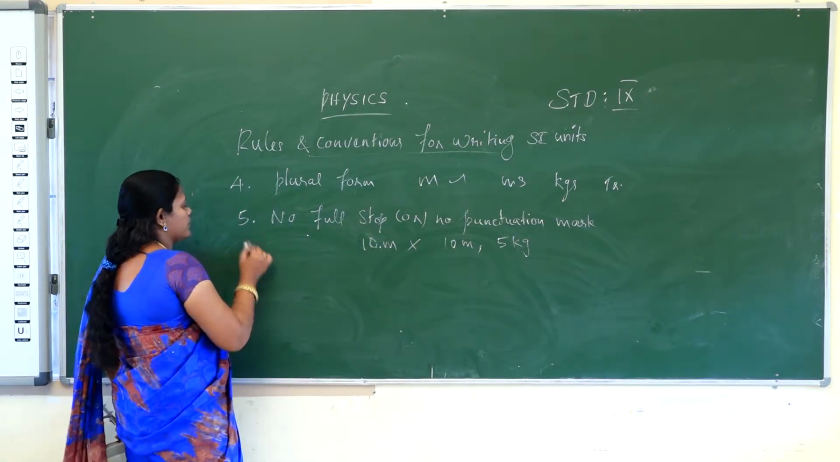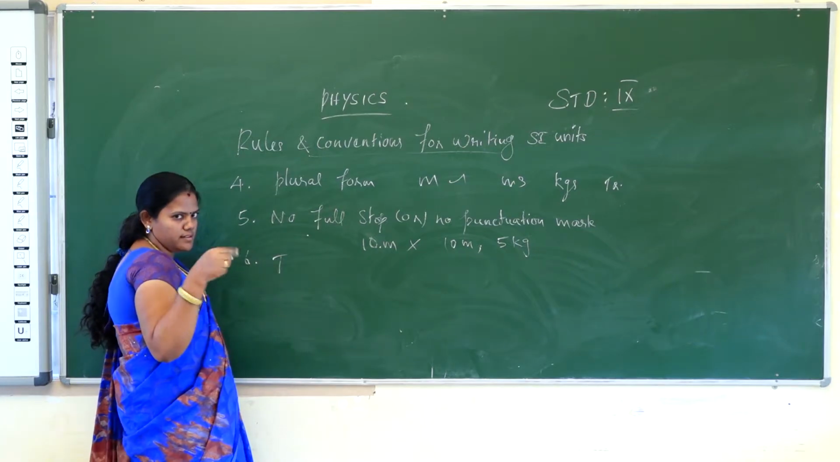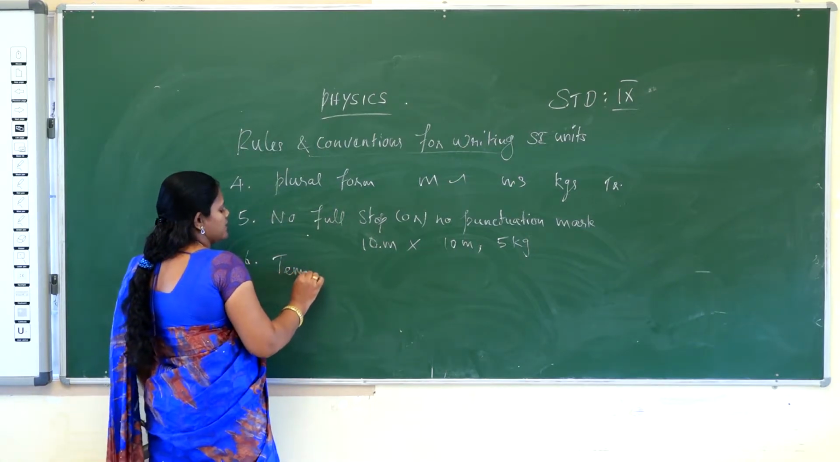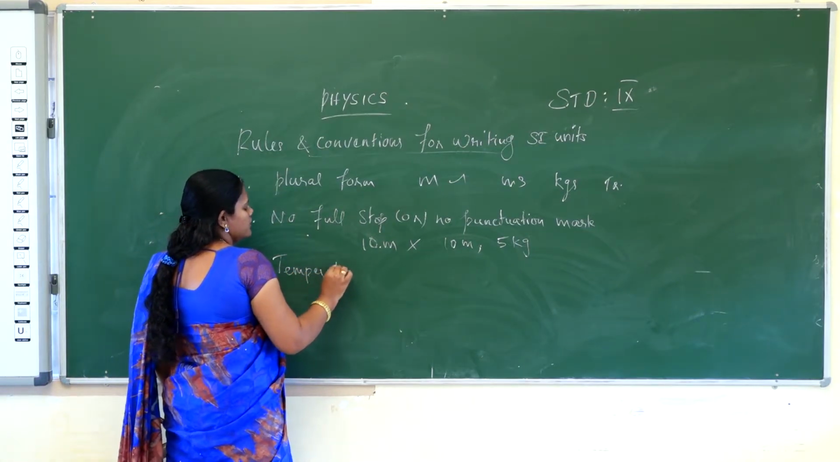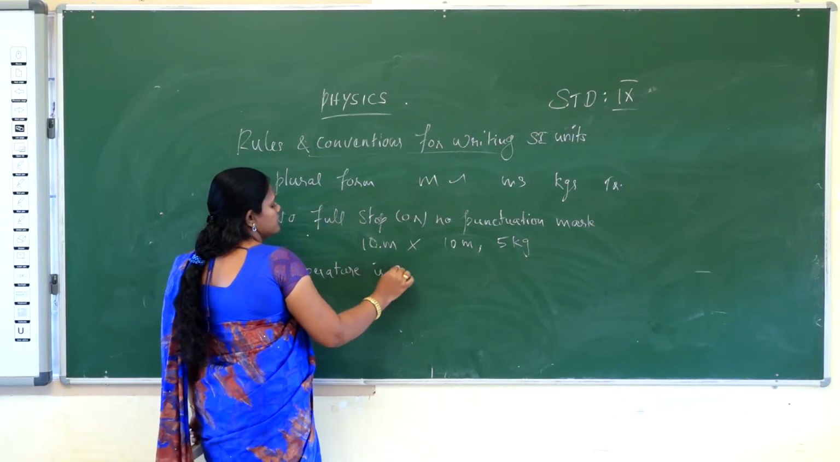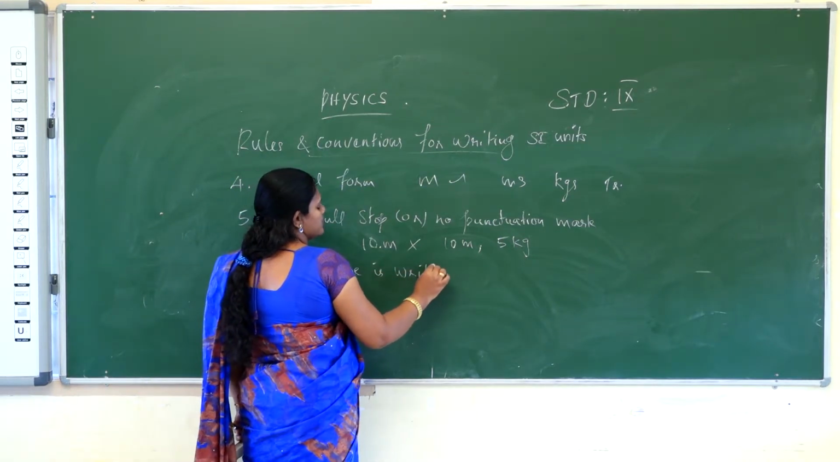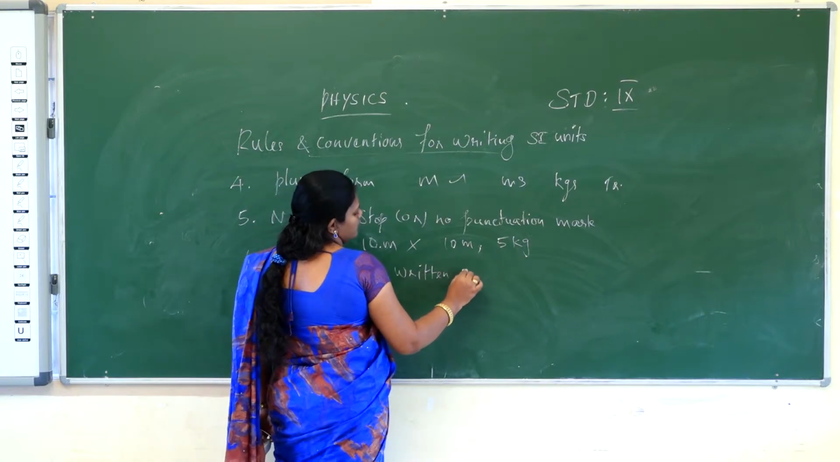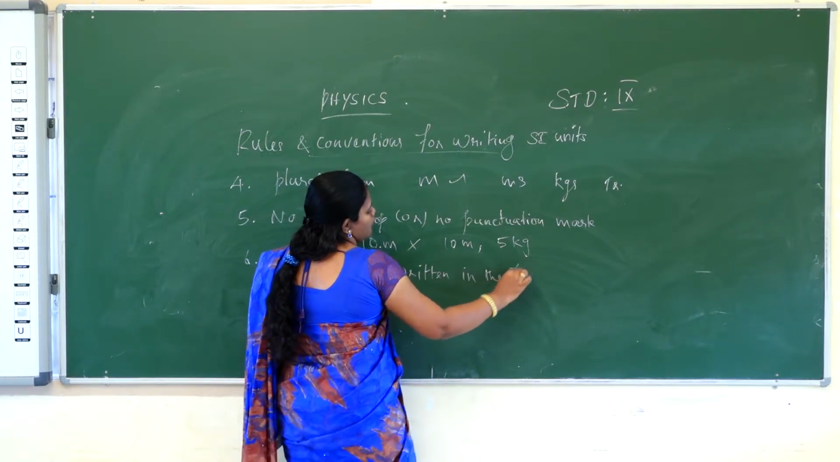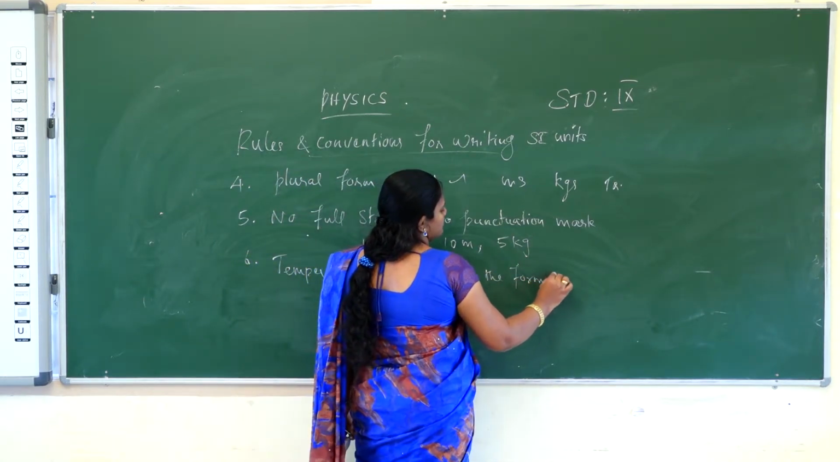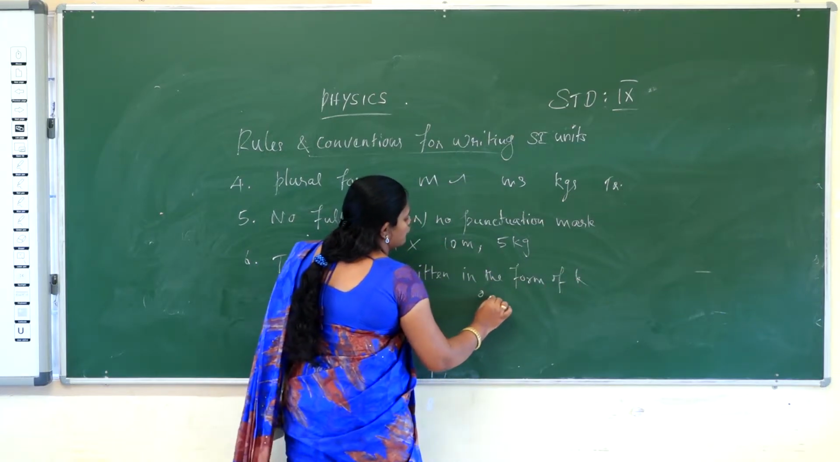And the sixth one, temperature to be indicated in degree Celsius. Temperature is written in the form of degree Celsius, or written in the form of Kelvin, where the degree sign is to be omitted.